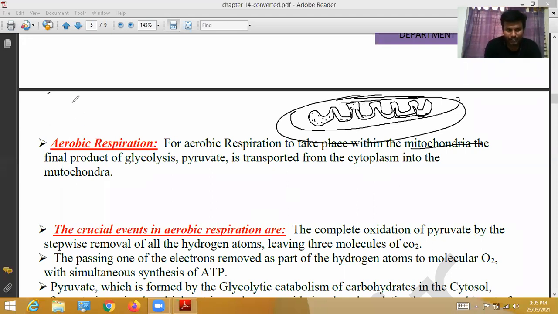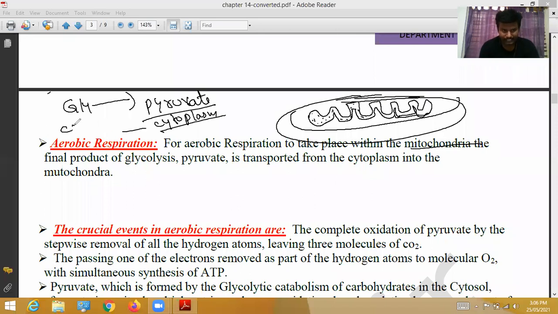What aerobic respiration? See, glycolysis. Final product is pyruvate. This glycolysis reaction takes place in the cytoplasm. Cytoplasm is also called cytosol. So this process takes place in the cytoplasm, inside the cell. Here glycolysis takes place. As a result of glycolysis, pyruvate is formed.